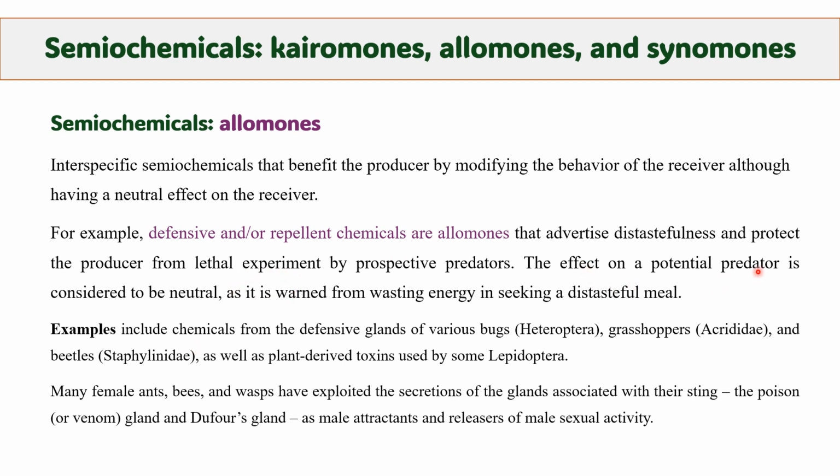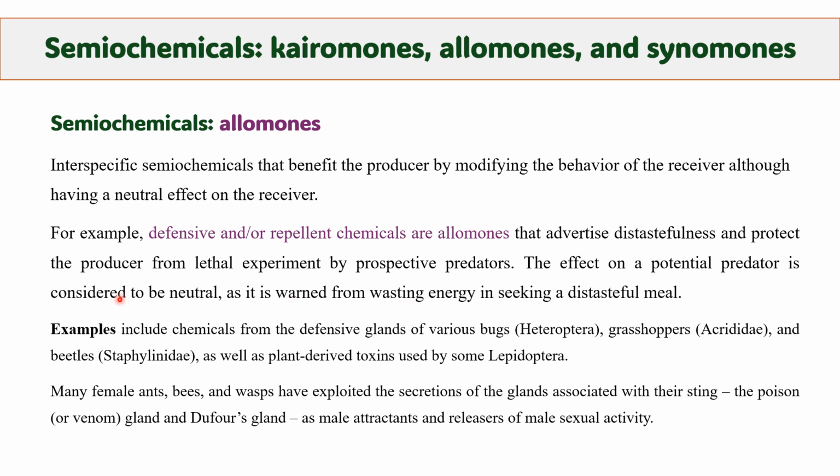The effect on the potential predator is considered to be neutral, as it is warned from wasting energy in seeking a distasteful meal. When insects release these chemicals, they warn the predator from wasting its energy.